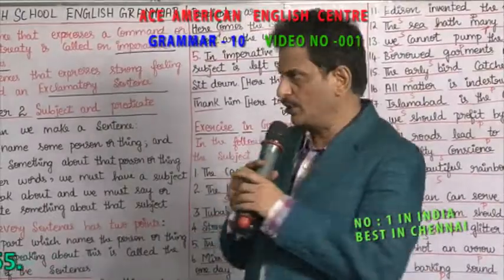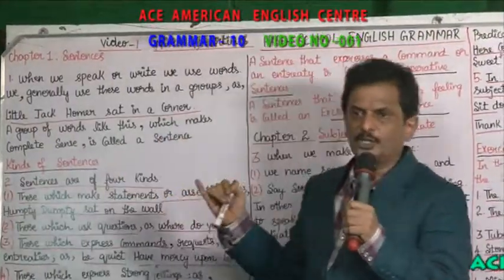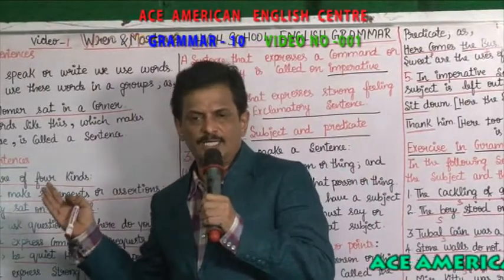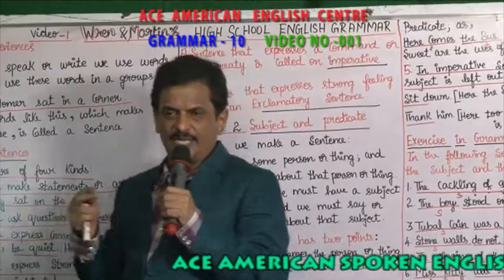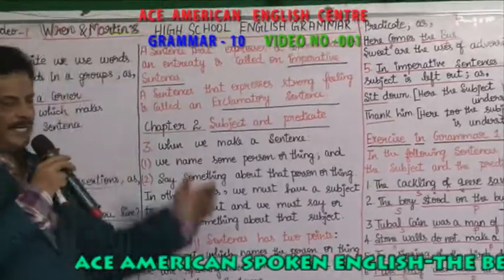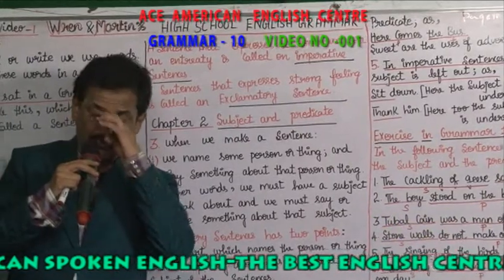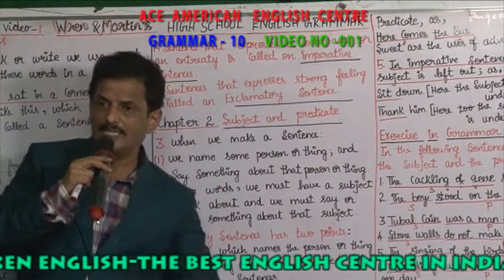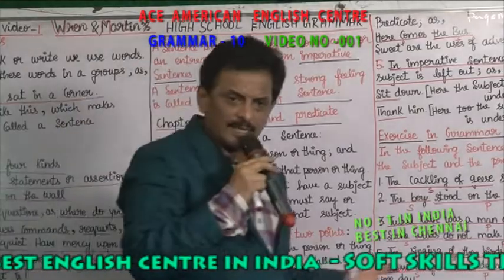Okay. Now what you are able to understand is that there are four types of sentences. One is a statement, one is a question, one is an order, and one is where you express full feeling. Then you have subject and predicate. What we speak, whom we speak about, a person or a thing, becomes the subject, and what is said about the subject is called the predicate. Are you clear about it? Are you quite clear? Okay.